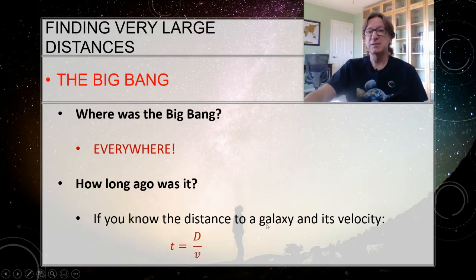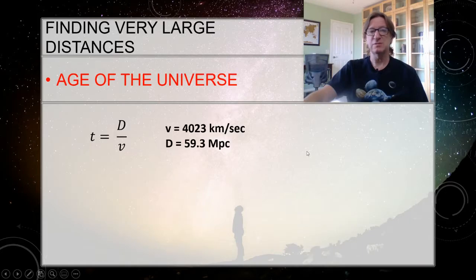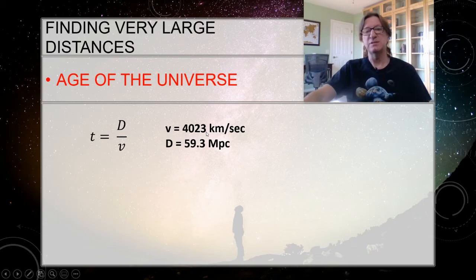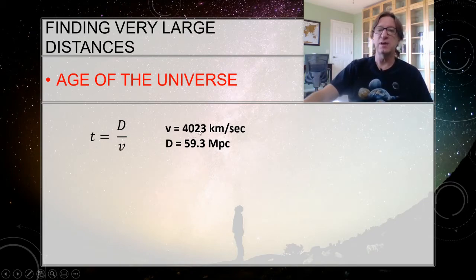That's the exact same thing we're going to do with the age of the universe here. We'll find a galaxy, any galaxy, farther out is better, and then see how fast it's going, know what its distance is, and then just do distance divided by the velocity. That will give us the age of the universe. So let's figure it out. Let's take this galaxy that we just did. We said that it had a velocity of 4,023 kilometers per second, and its distance was 59.3 megaparsecs. Now wait, I can't just put these in here. I've got to fix my units.